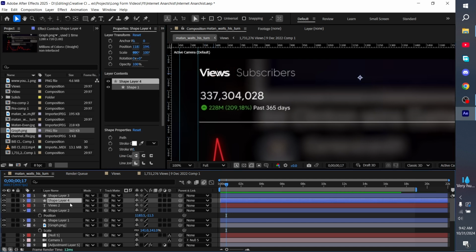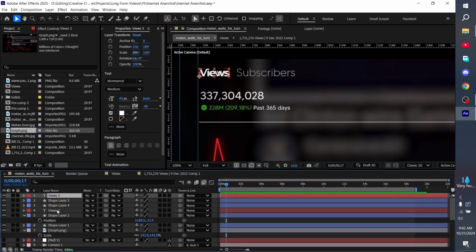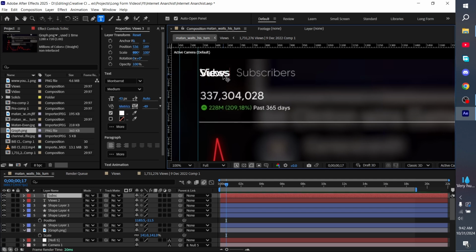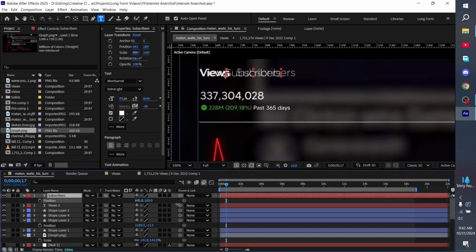Alright, now duplicate the text layer and name it subscribers and make it extra light, so something like that. And now go to the exposition and move it to the right side. Okay.